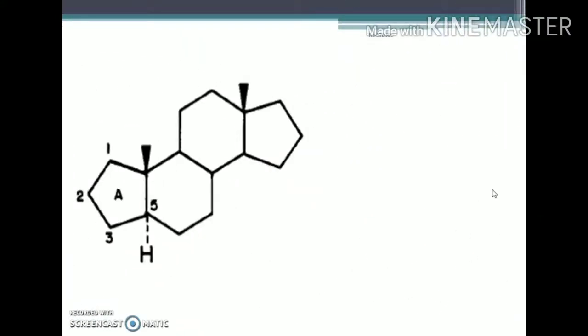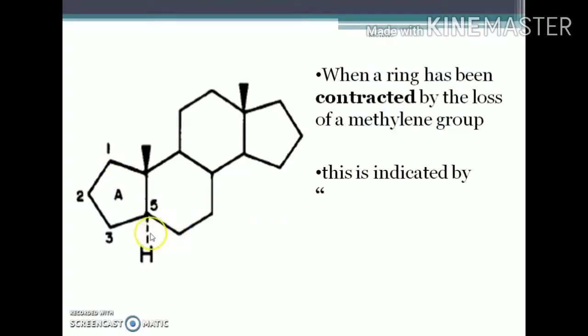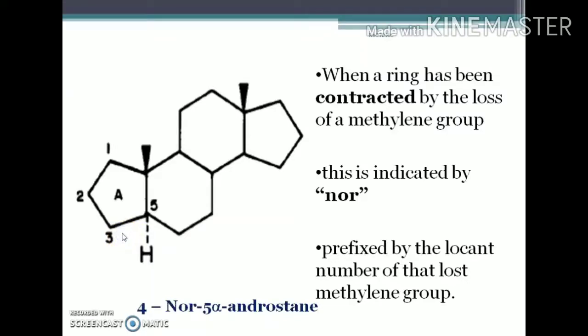Now, the term nor can also be applied in this case. Here you can see that ring A is contracted, that is, the 4th carbon atom is absent, and this can also be indicated by the term nor, prefixed by the locant number. Here the locant number is 4, since the 4th carbon atom is missing, so you can use 4 nor 5 alpha androstane. This is a C19 steroidal nucleus, so it is named 4 nor 5 alpha androstane.